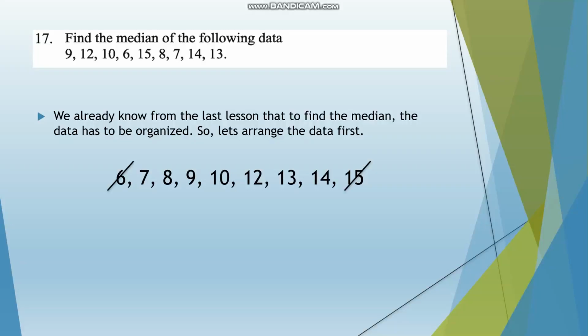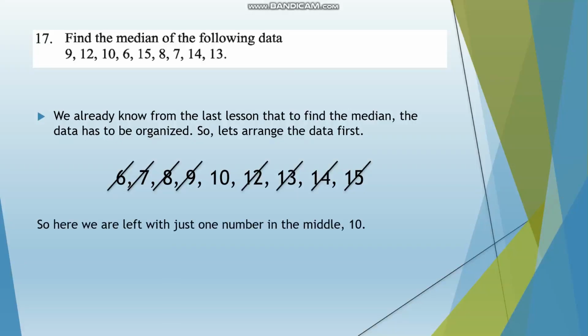And do that again with 7 and 14, then 8 and 13, then 9 and 12, and then we are left with one number in the middle. When you keep crossing out numbers from each side, one number from each side, you will end up with one number in the middle, and this is your median. So here we are left with just one number in the middle, which is 10, and that is our median.